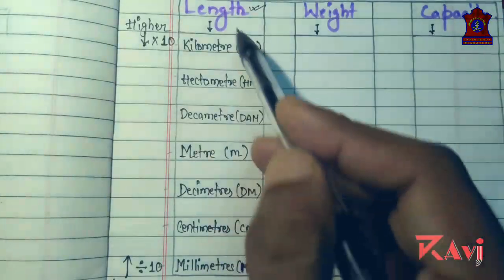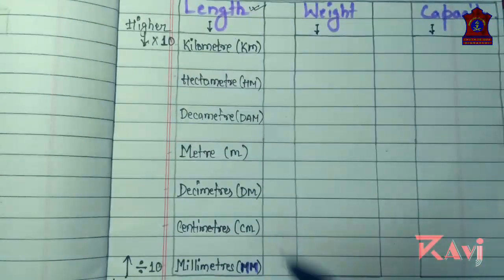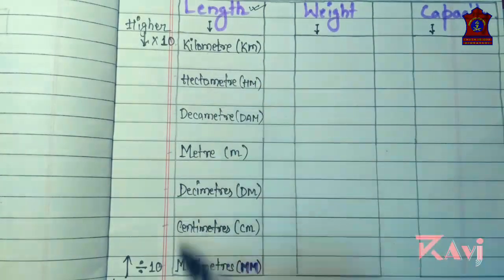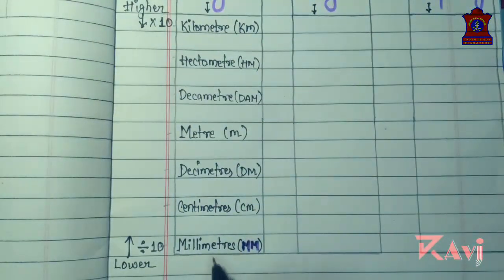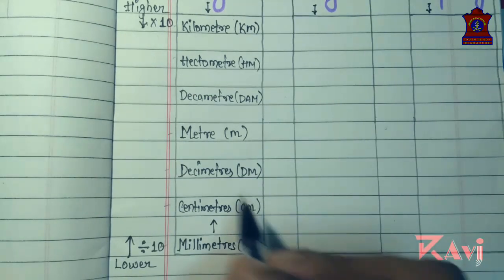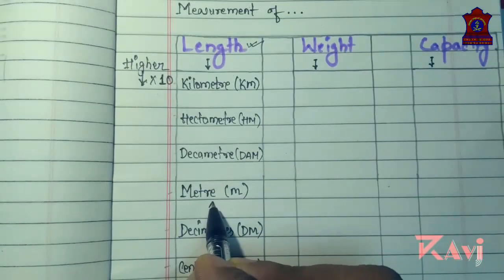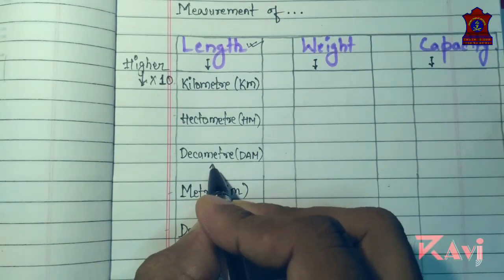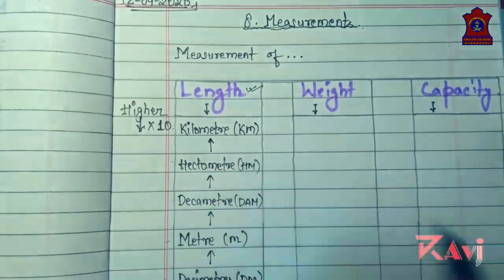So here I have arranged all these units of length in a column from lower unit to higher unit. The lower unit of length is millimeter, then centimeter, then decimeter, then meter, next is decameter, hectometer, and the higher unit is kilometer.